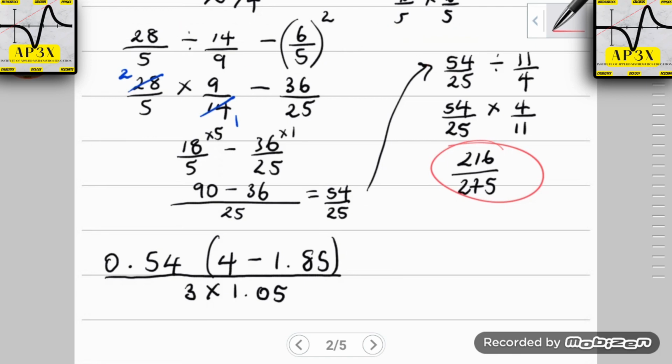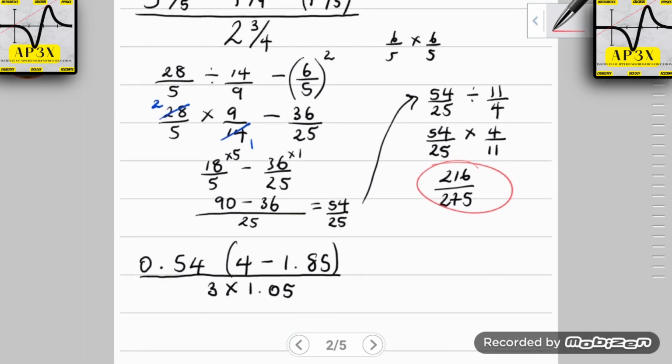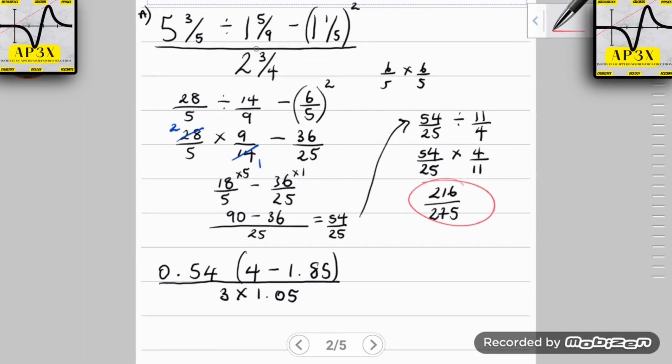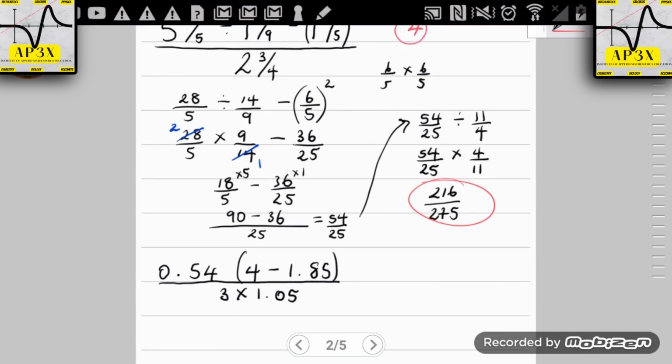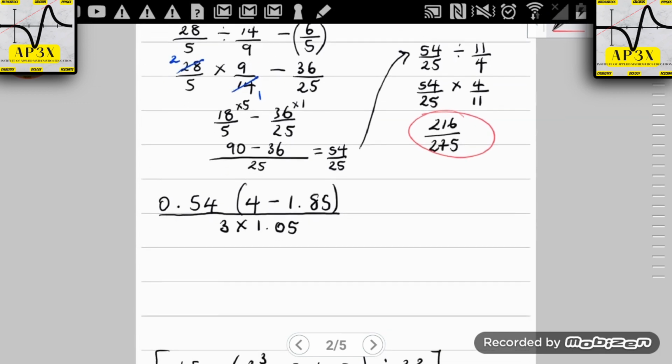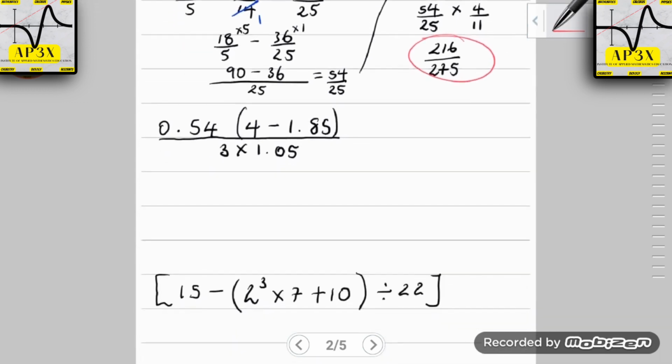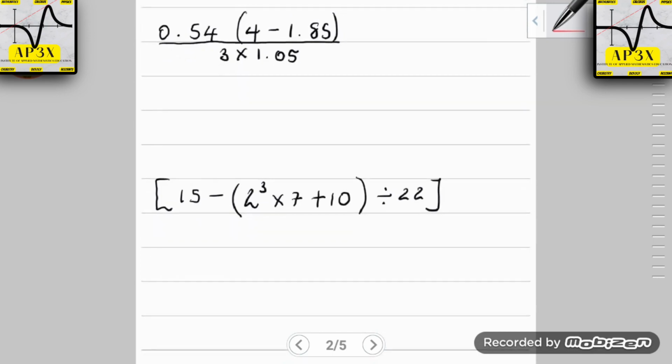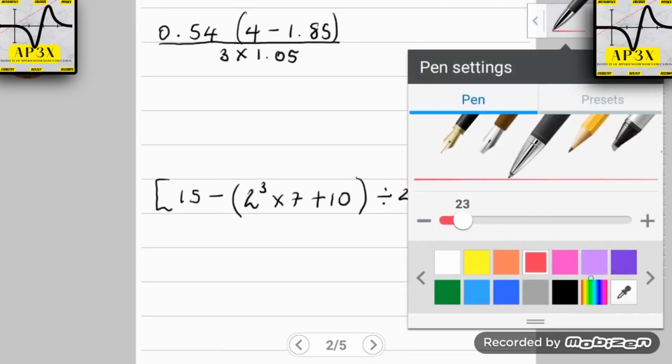All right, so hopefully you're not going to be making any more mistakes in the future when it comes to fractions. This was valued at a total of 4 marks, so I felt like that was an easy 4 marks for most of you. All right, let's move on to the next question.